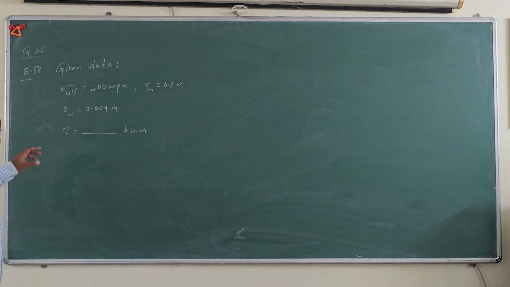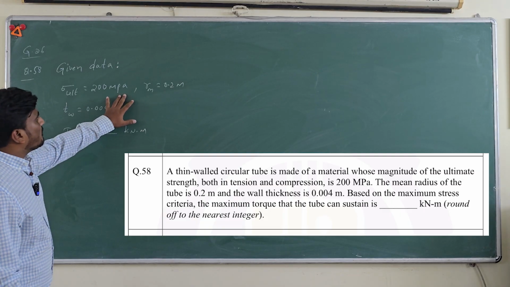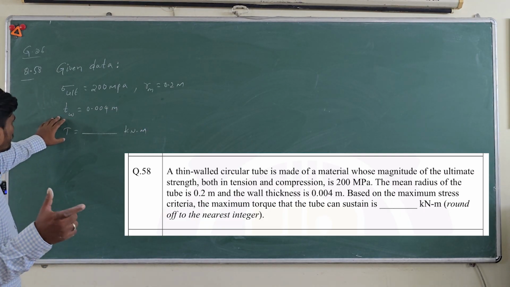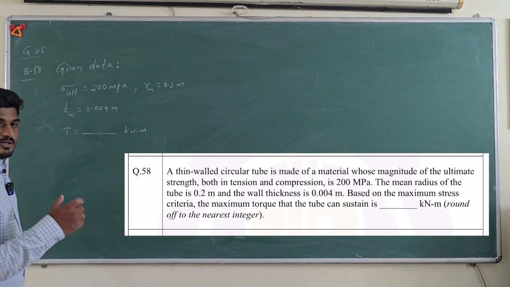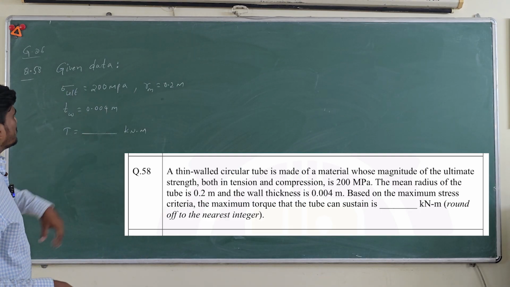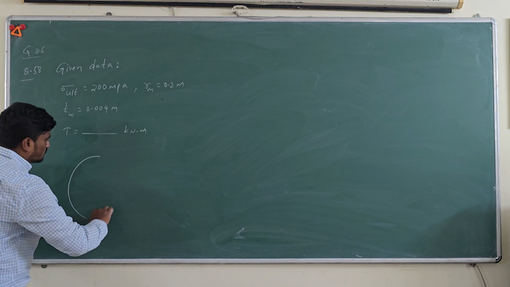Let's solve question number 58. So this is the given data. The ultimate stress is 200 megapascal and the mean radius is 0.2 meter and the thickness of the wall of the tube is 0.04 millimeter, and they are asking to find what is the torque it can sustain based on this. So they are giving you a thin wall tube